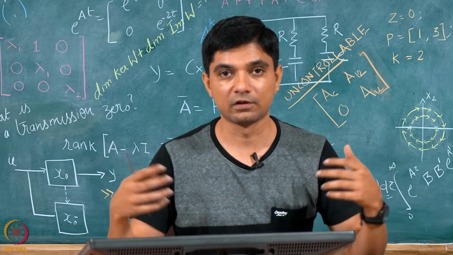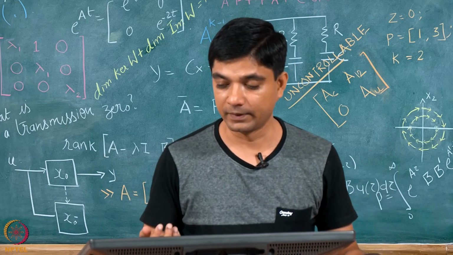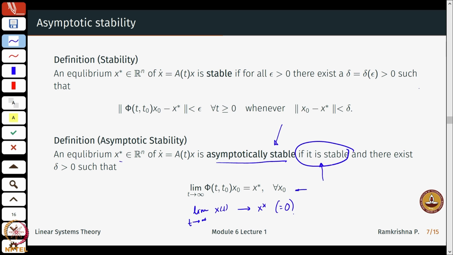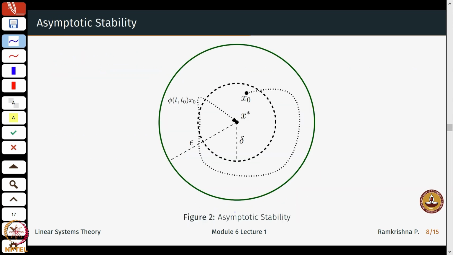Okay, a phenomenon not usually or almost never seen in the case of linear systems, and therefore to have a general notion of stability, we may have to impose this extra condition that first I need to check for stability, and then I need to check what happens to the solutions as time progresses, what happens asymptotically to the system. Okay, so what does that mean? Pictorially, I think this should now be easy to visualize.